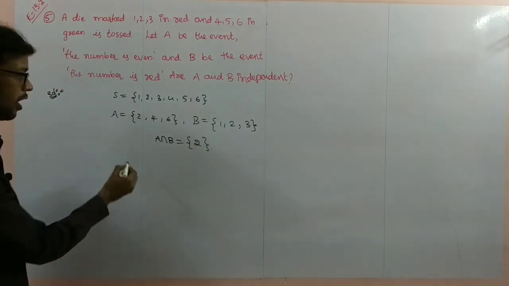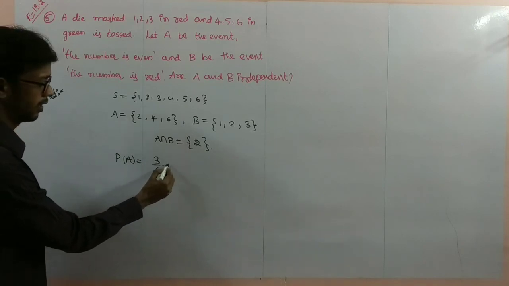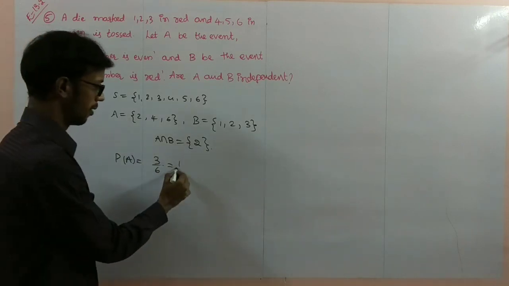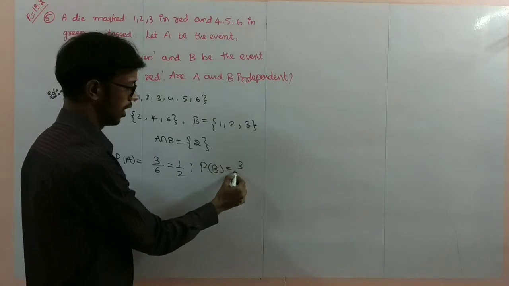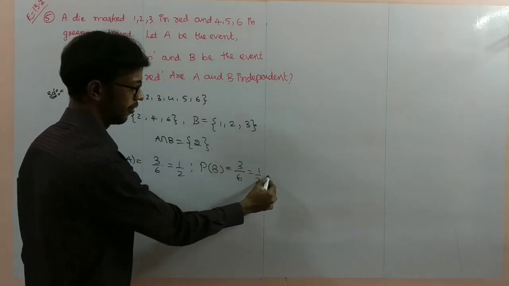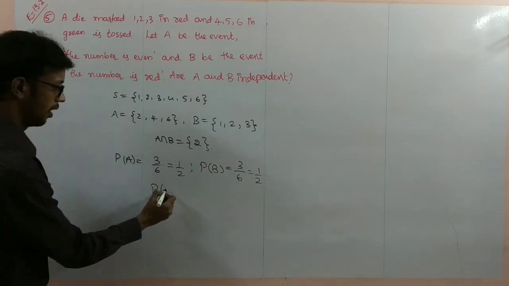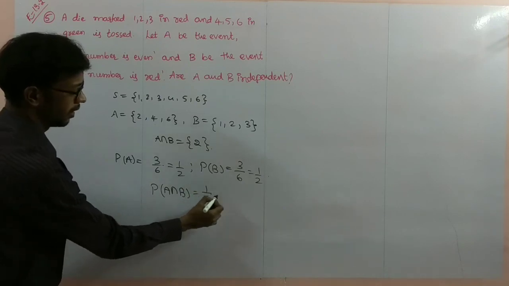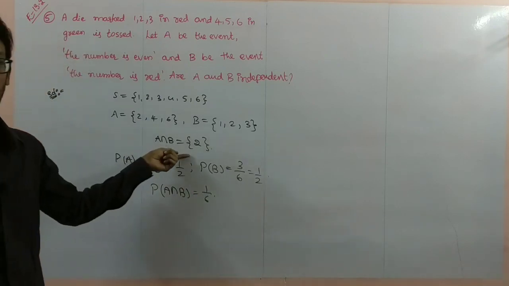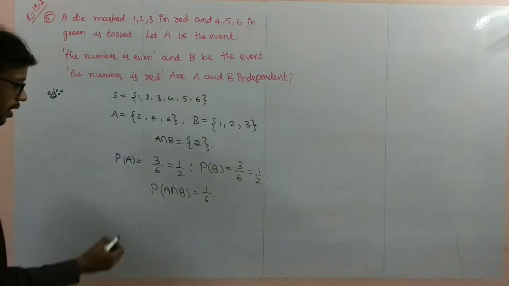Now probability of A is 3 by 6, which is 1 by 2. Probability of B is 3 by 6, also 1 by 2. Probability of A intersection B is 1 by the total outcomes, 6, so 1 by 6.